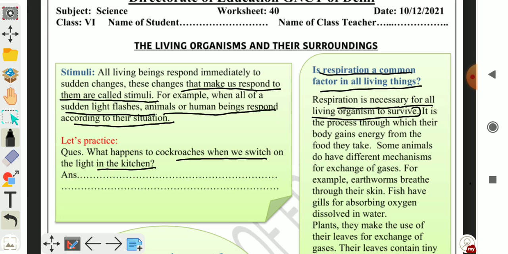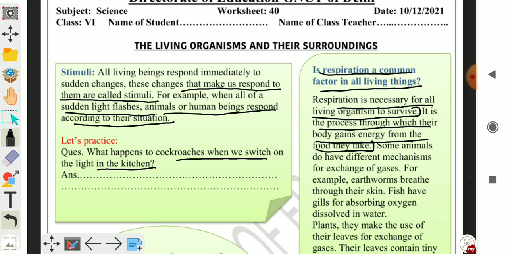In respiration, some of the oxygen of the air we breathe in is used by the living body, and we breathe out the carbon dioxide produced in this process. It is the process through which their body gains energy from the food they take. During respiration, energy is released by using oxygen and the food we take.